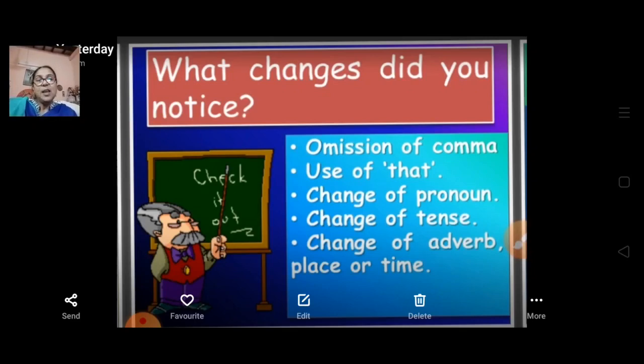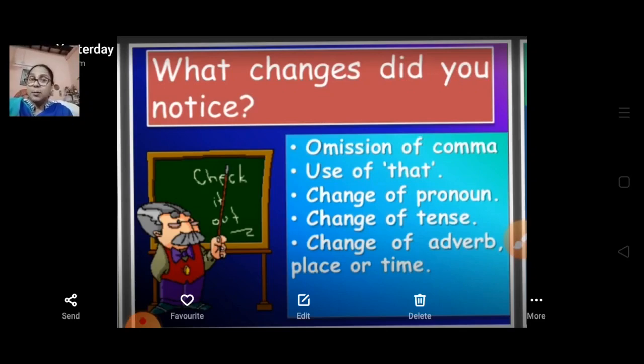It means we have omitted the commas, the speech marks given in direct speech. And the use of that, of course, we have used.